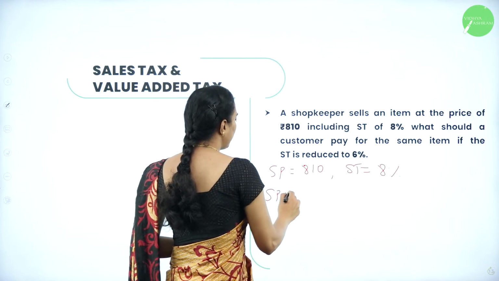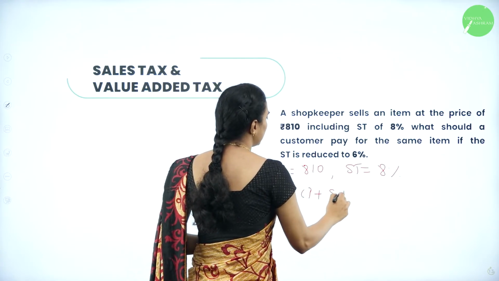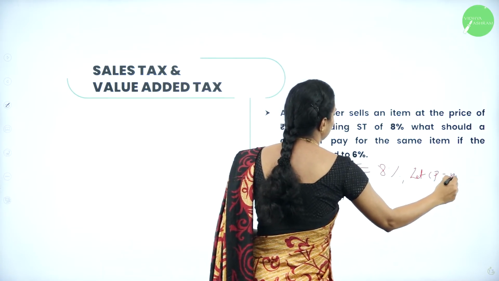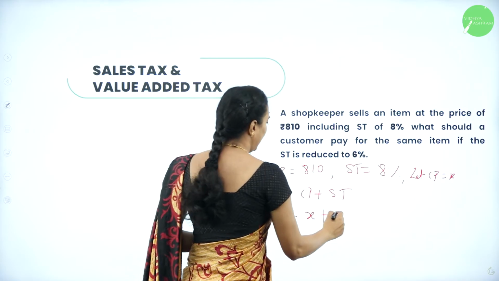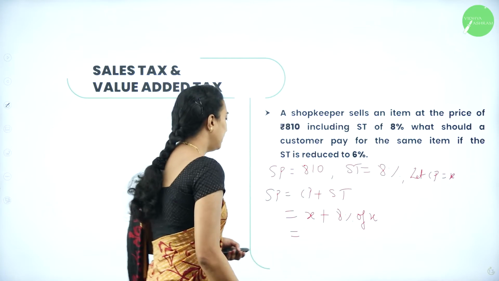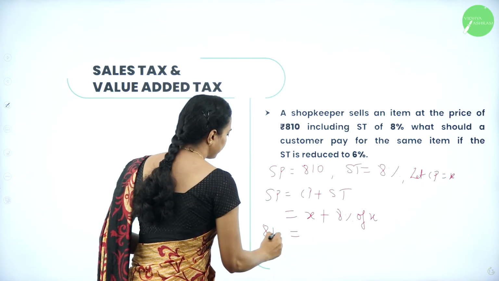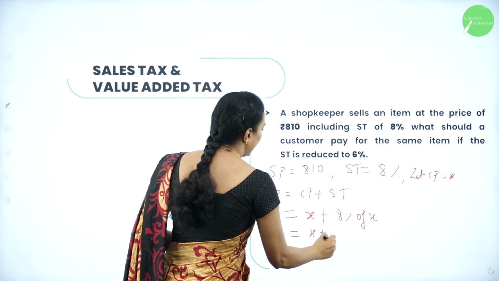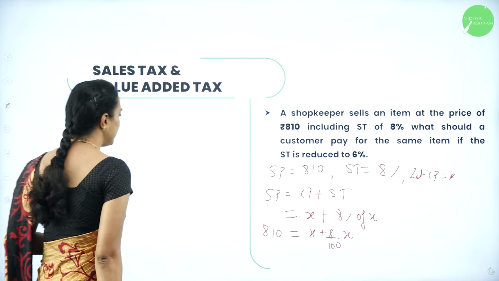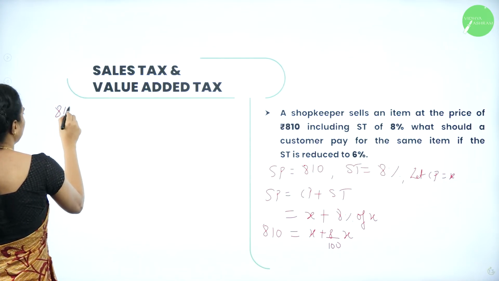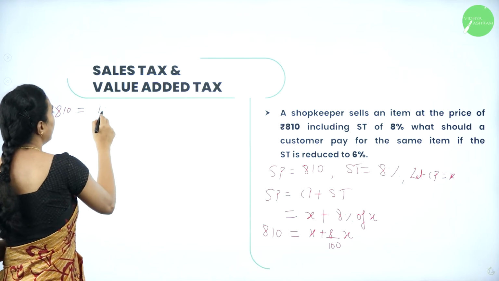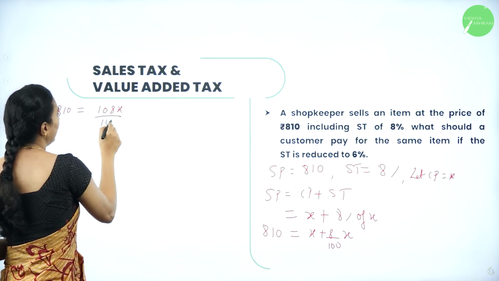We know that selling price is nothing but cost price plus ST. So cost price, I am going to take it, let CP be equal to X. So X plus 8% of X. You have selling price is 810, X plus 8 by 100 into X. So therefore, you are calculating 810 is equal to 100X plus 8X is 108X divided by 100.